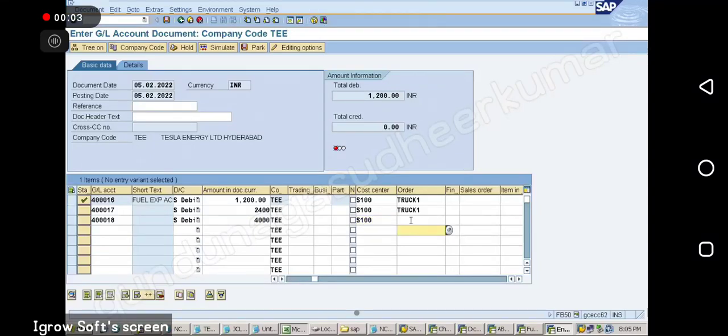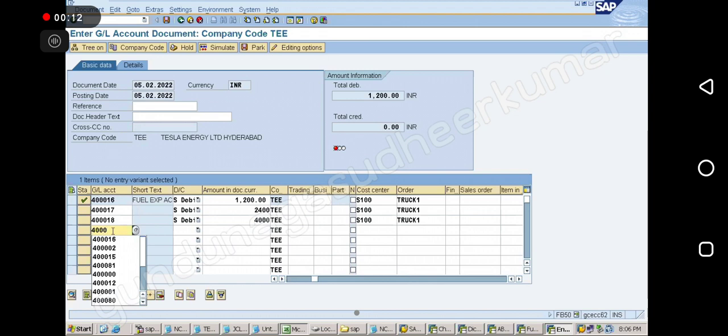And then truck 1. Correct? So truck 1. Next, 4 lakh 19, again debit. Motor insurance, 1000. So S100, truck 1. Got it? So I will post for all.